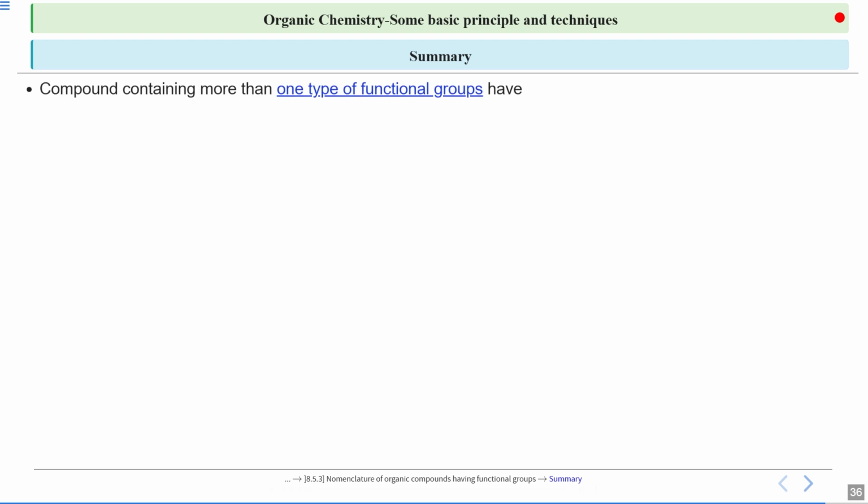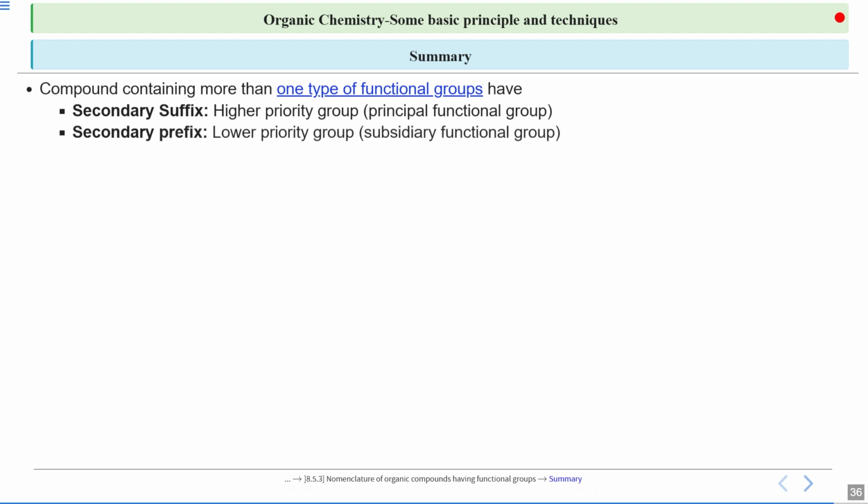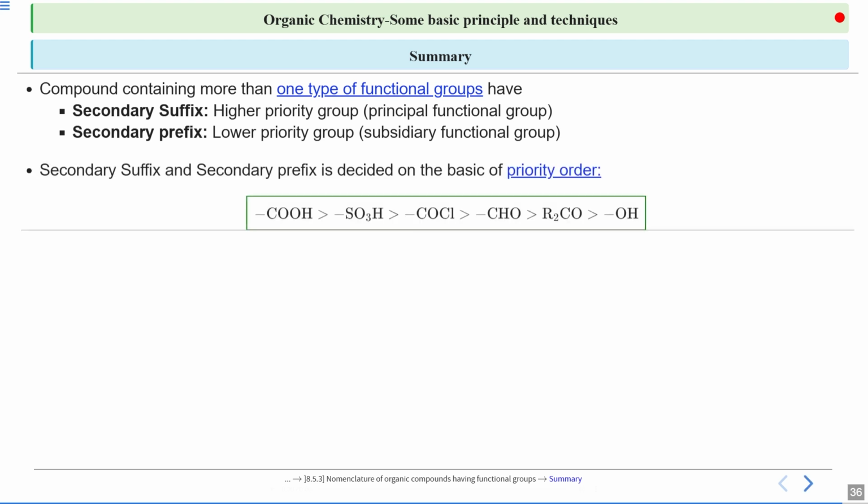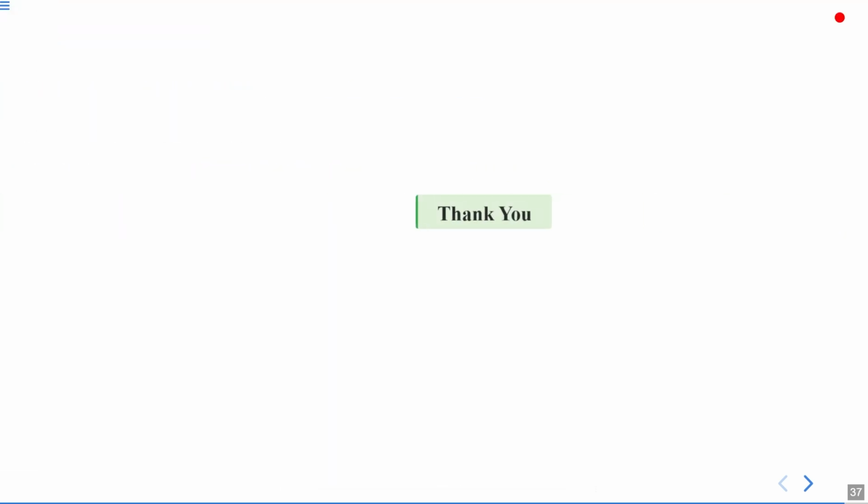If your compound is containing more than one type of functional group, then your secondary suffix is decided by the highest priority functional group, or your principal functional group, whereas the secondary prefix is decided by the functional group which is at a lower priority. And this is the priority order. Carboxylic acid is the first one, then the SO3H, then COCl, then aldehyde, then your ketone, and lastly your alcohol.